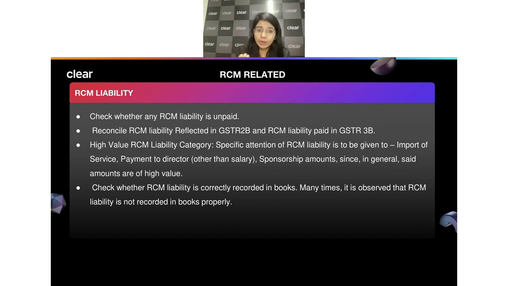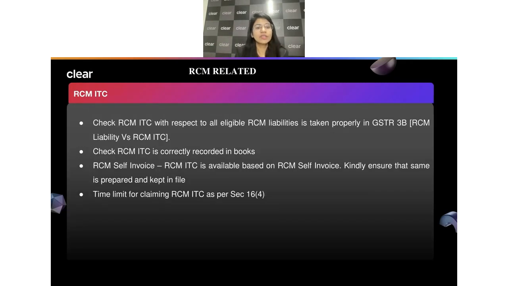Now when we're talking about paying the taxes under reverse charge, the important part is also claiming the ITC on top of it. When we are paying the taxes, just make sure you have also claimed the ITC on that. There can be some services where the taxes have to be paid under reverse charge, but you cannot claim ITC on top of that. For example, rent a cab. You may have to pay taxes under reverse charge, but you cannot claim ITC on that. So you should always look into that. Out of the taxes you have paid under reverse charge, check the entries where you can actually claim the ITC, and check whether you have claimed it or not. This is another part we should keep in mind.